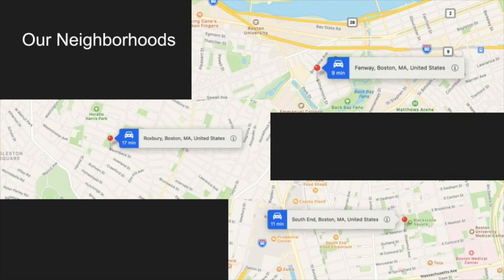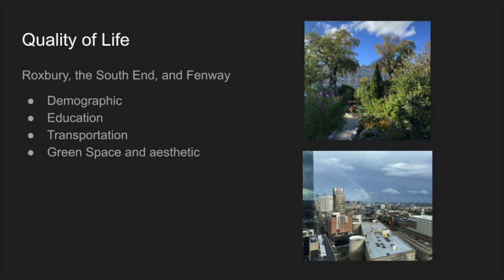The neighborhoods we chose are the South End, Roxbury, and Fenway, all neighborhoods in Boston which have been affected by the process of gentrification. The initial principle of gentrification is to improve neighborhoods by specifically focusing on infrastructure, which includes not only residential buildings, but significant details like the number of restaurants, grocery stores, parks, or schools in the area.